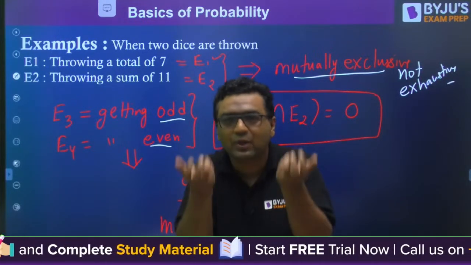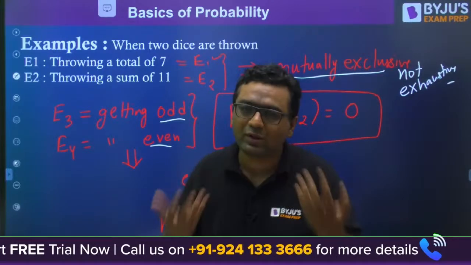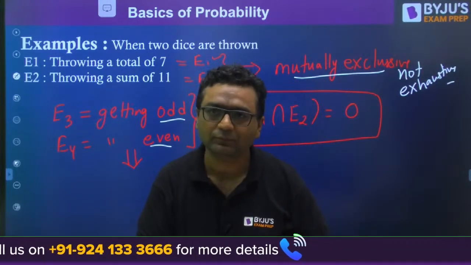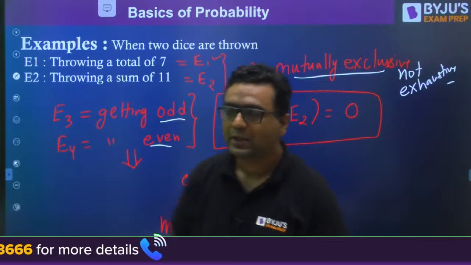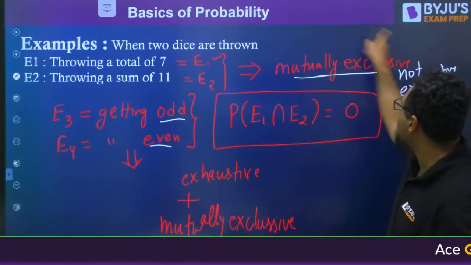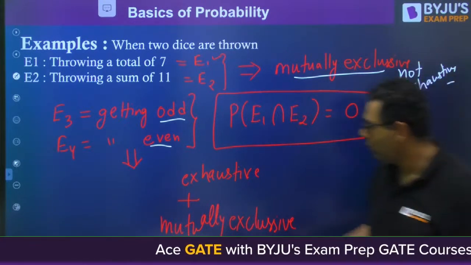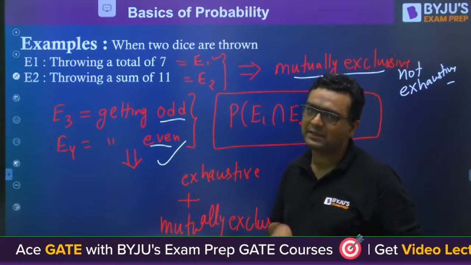But my dear, those two are not exhaustive, because other outcomes are also possible. Now are you getting it or not? So I have shown you all three types of examples. One is mutually exclusive but not exhaustive. One is exhaustive as well as exclusive.